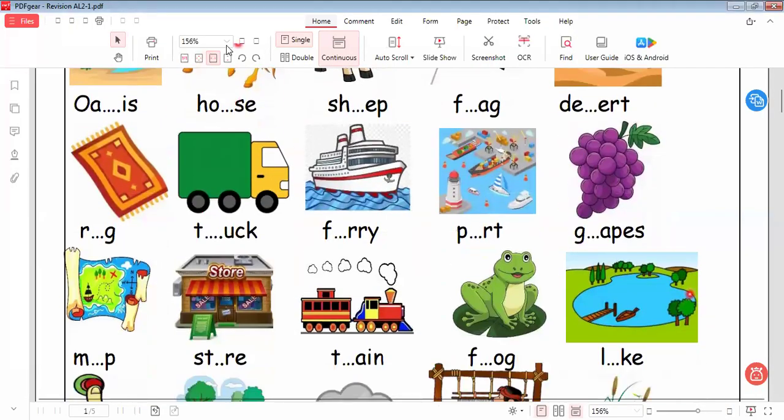Here we say rug. Here is trek, here is Ferrari, here is port, here is grapes, lake, here is frog, here is train, here is store, here is map. Okay, let's continue.